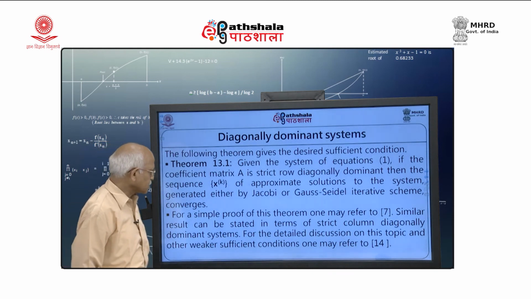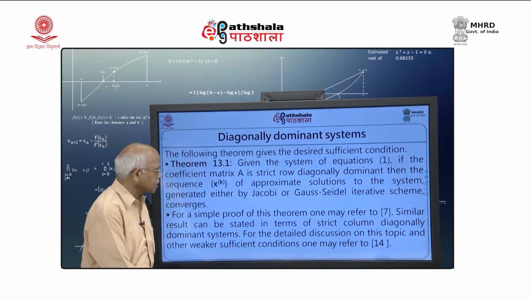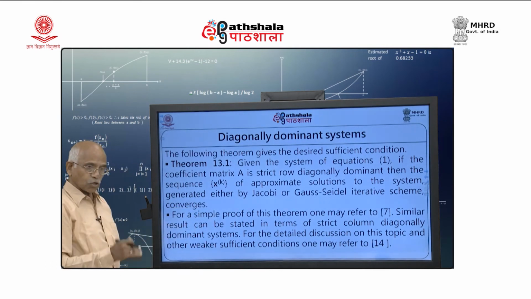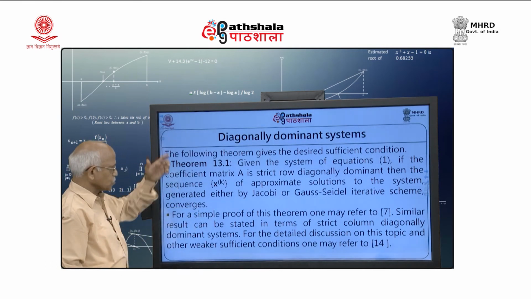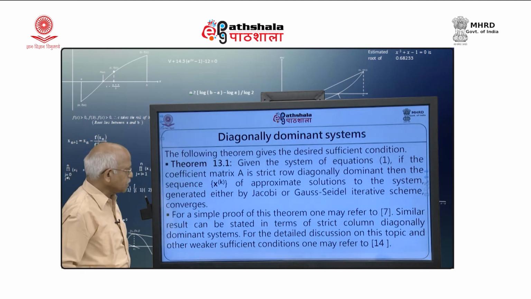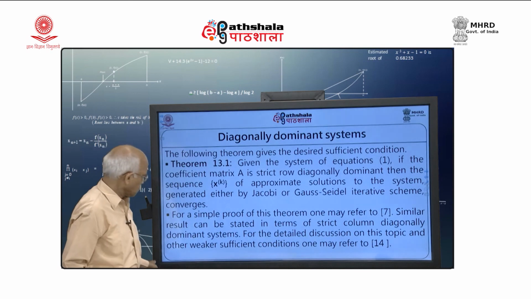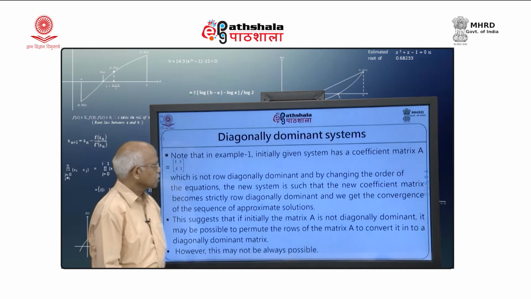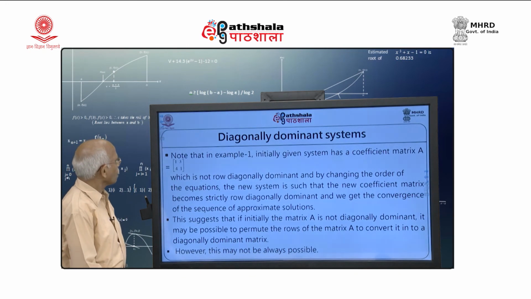Results can be stated in terms of the strict column diagonally dominant also. A similar result I can state for strict column diagonal dominance. That means you have to take the diagonal element to be maximum in that column. For the detailed discussion on this, you can refer to reference number 14 from the additional reading material file.